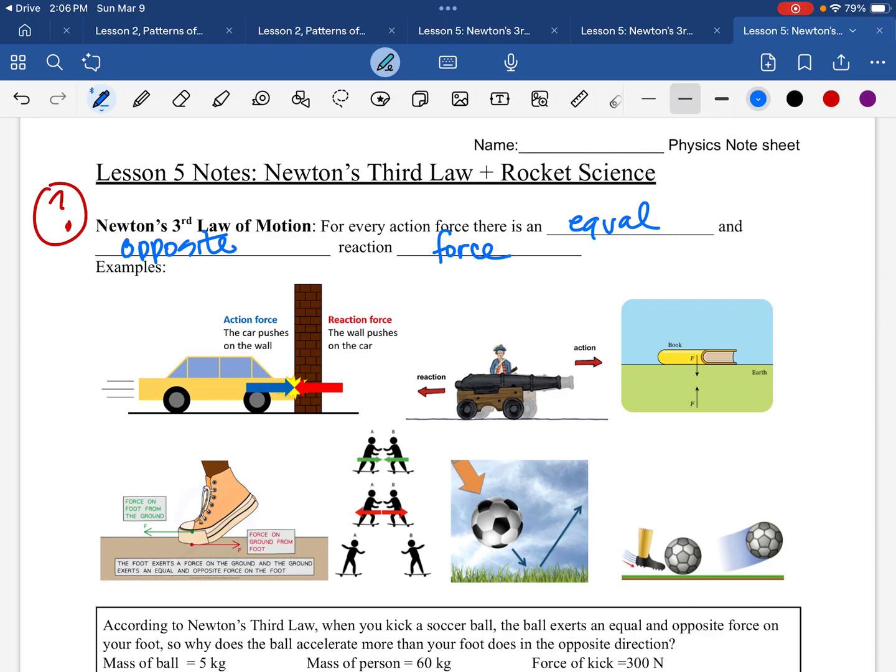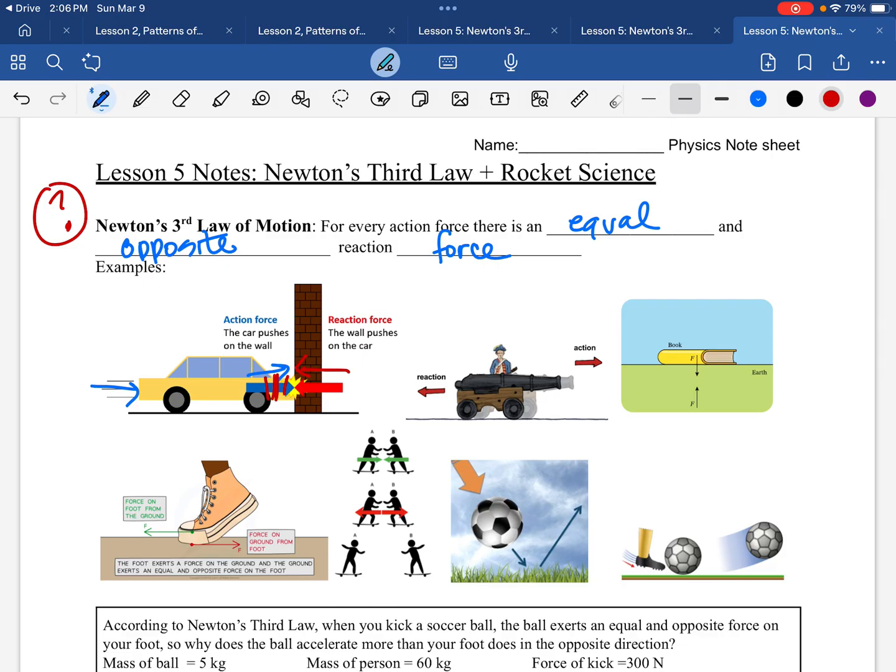So you will have something like a car driving into a brick wall. So there's quite a big force of the car exerting that force onto the wall. But it's not just the wall that experiences that force. The car is going to experience that force because the wall is going to push back against the car. And that's what's going to cause the car to crumple, right? And so it's an equal force in the opposite direction that the car is exerting the force.